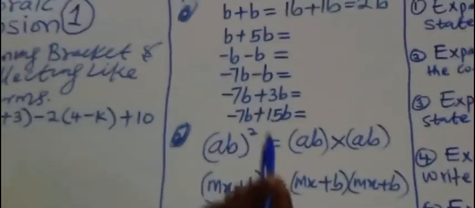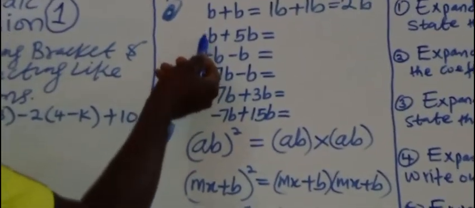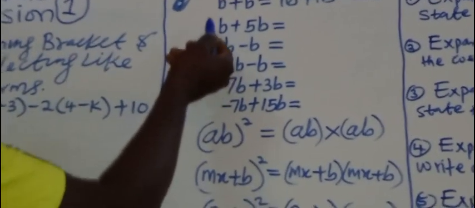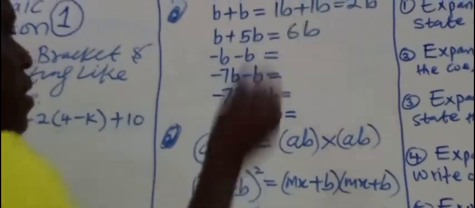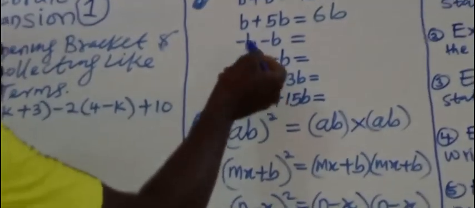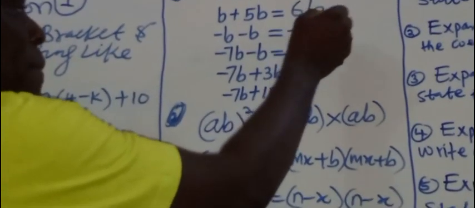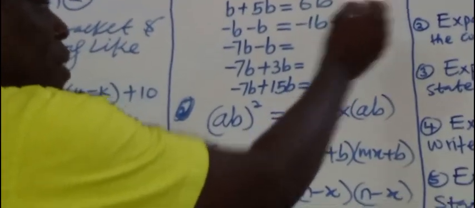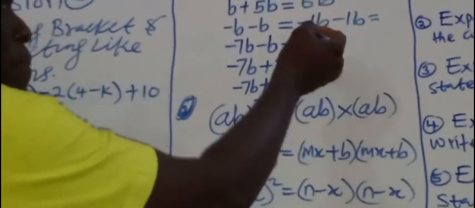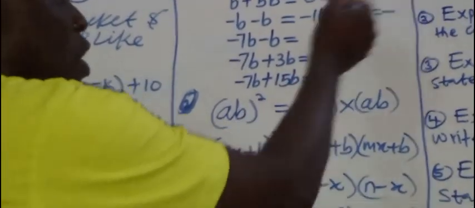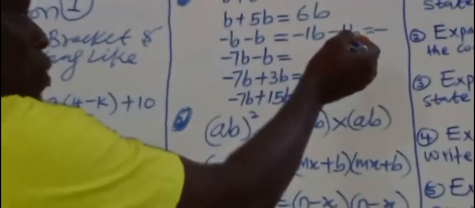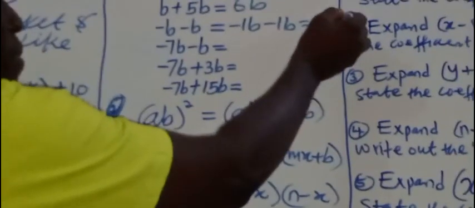Is that clear? Now, so we just understand it. What is in front of this B now? You know it's 1. So what is 1B plus 5B? 6B. Now look at this one. Minus, minus. 1 is in front of them. This one means minus 1B, minus 1B. Minus 1, debit. You pick minus. You now add 1 and 1 together. That's 2. Then you put the letter B.